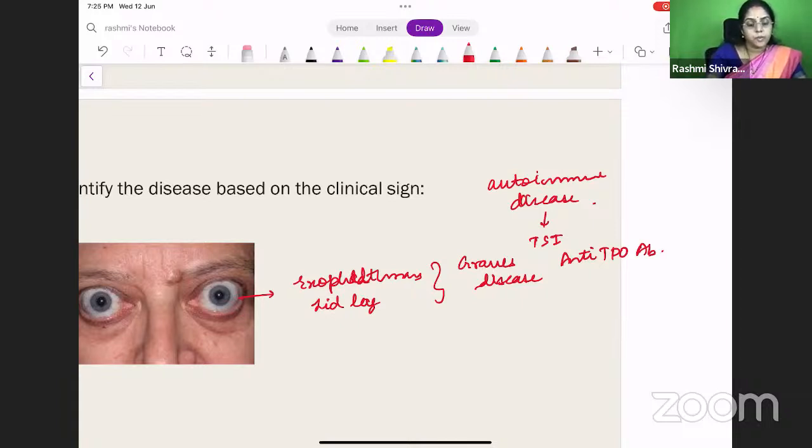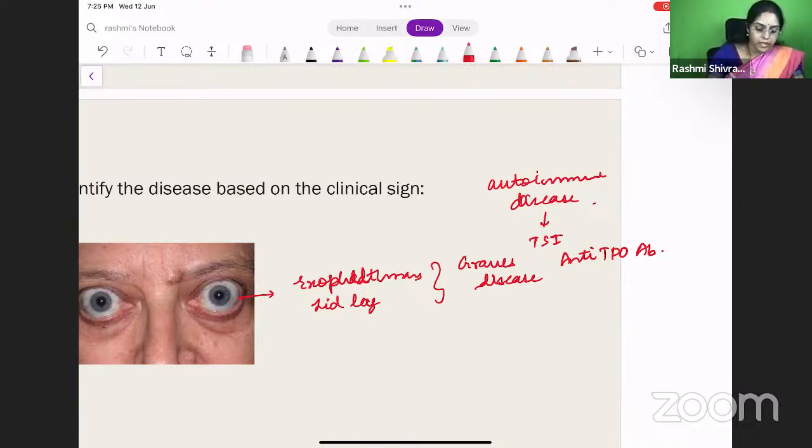So what are the other hyperthyroidism features that you will have? The patient will be very restless. They will be having heat intolerance. The patient will be having tachycardia, palpitations most of the time. They'll be very hyperactive and very irritable patients. Okay, so these are all the findings of hyperthyroidism.